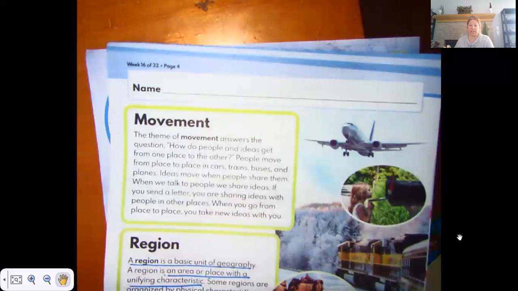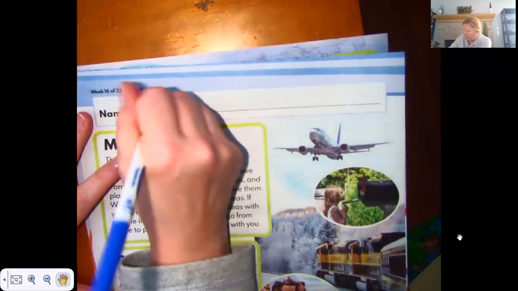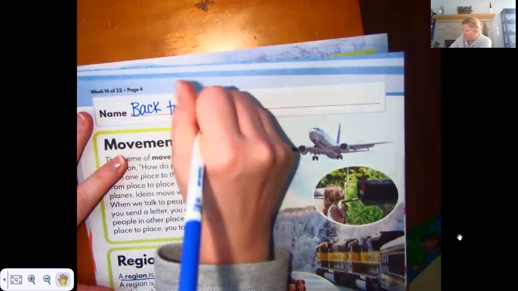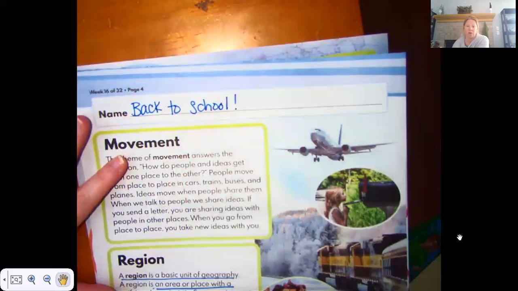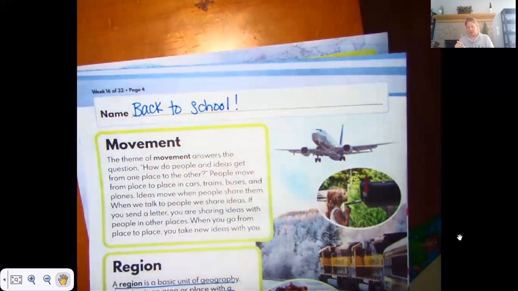For our word of the day, let's say back to school, because this is our last assignment you will do before we go back to school. All right, so go ahead and get that done.